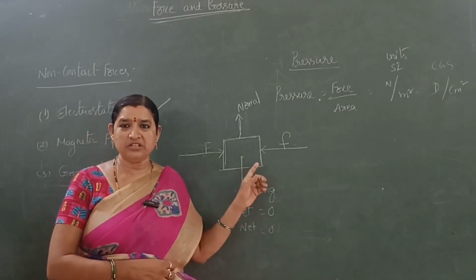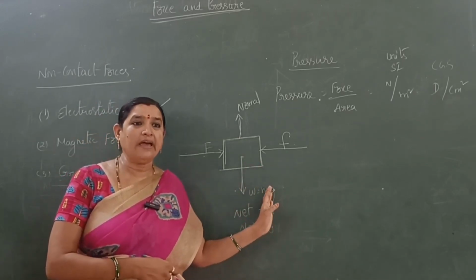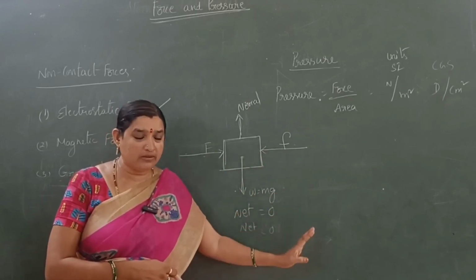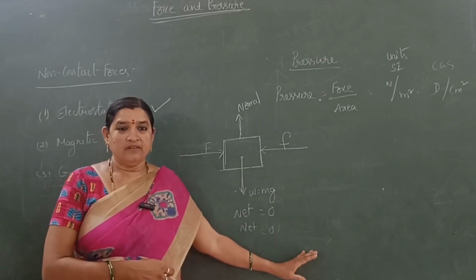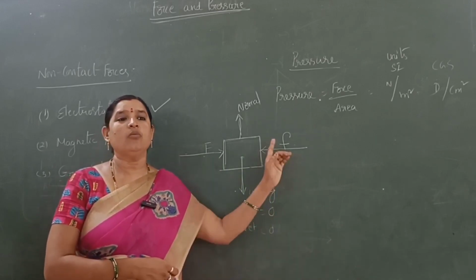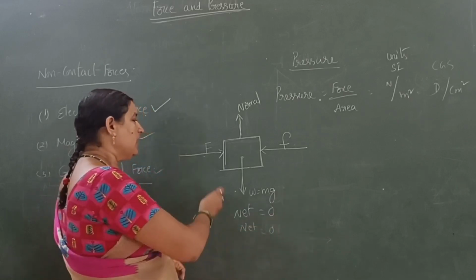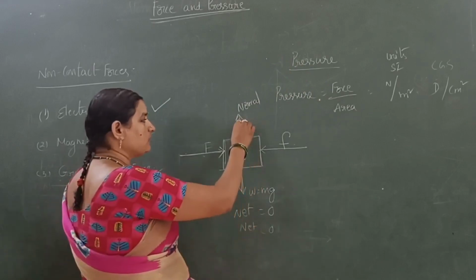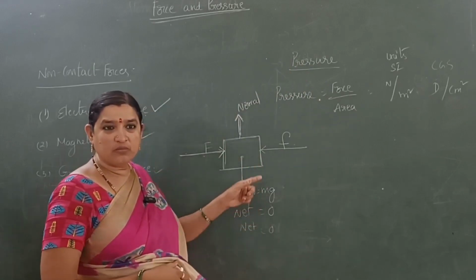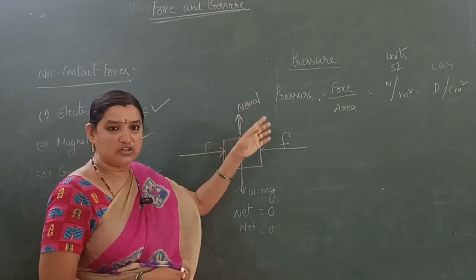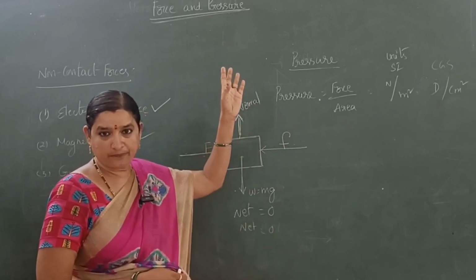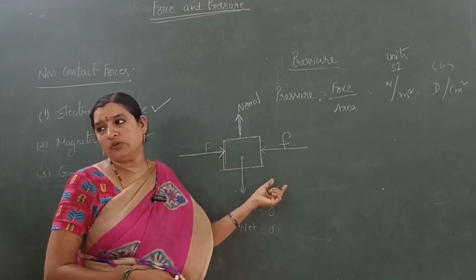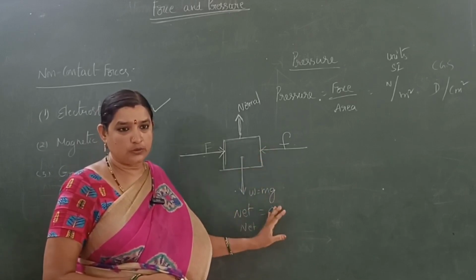If the object is in rest position, it means all forces acting on that body are compensating each other in opposite directions, so the net force is 0. If the net force is 0, then only the object is in rest position. For suppose the applied force is more, the object moves in the horizontal direction. For suppose the normal force is more, then the object moves upward, against gravitational force, away from the earth surface. So if an object is in rest position, the net force acting on that body is 0.